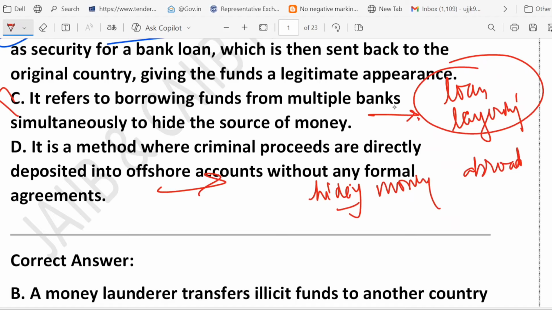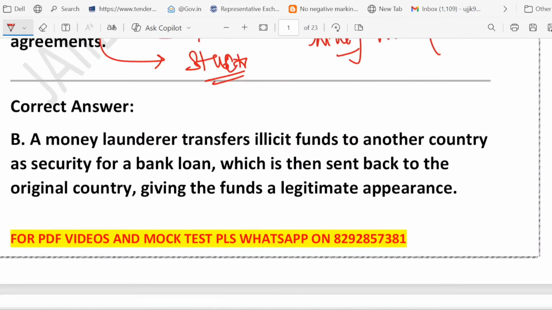If you talk about the back-to-back loan, it requires a structured loan arrangement to make the money look legitimate, right? So that is the point. Back-to-back loan requires a structured loan arrangement to make the money look legitimate. That's why option D is also wrong. So what is the correct answer? Correct answer is option B.